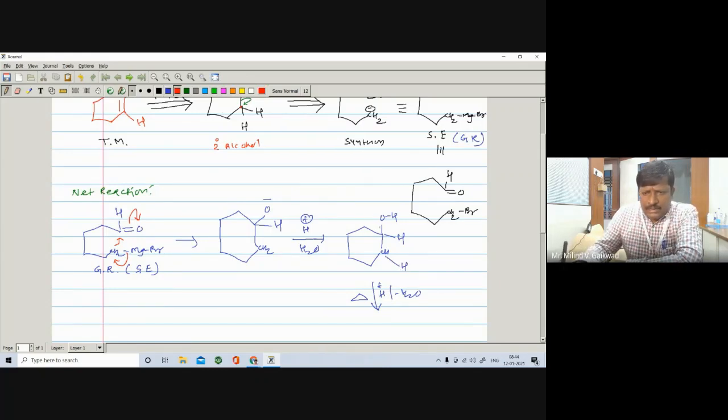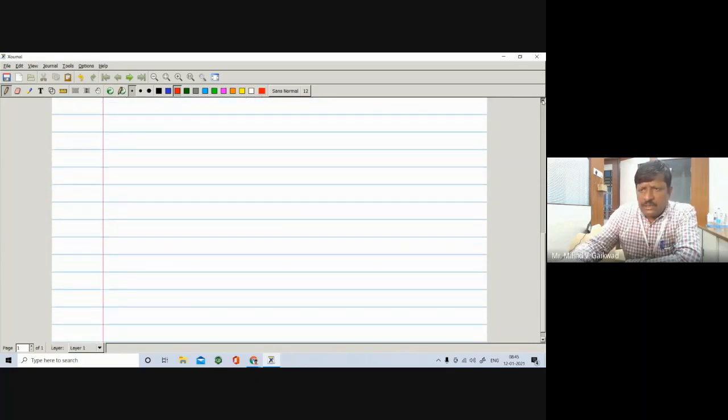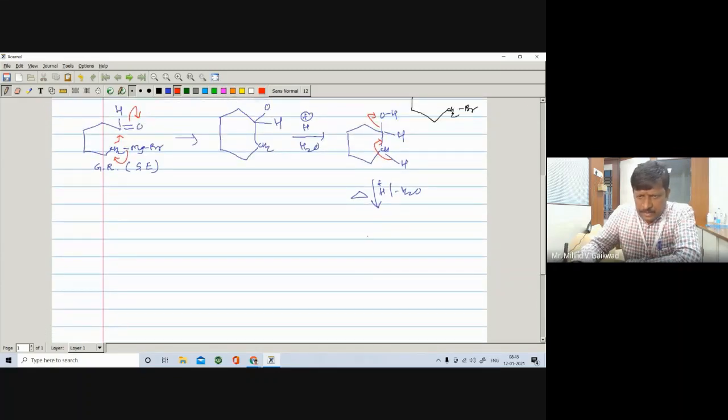So the sigma bond opens on the OH, OH negative, C positive. As soon as this C becomes positive, this sigma bond will shift here and there is a formation of carbon-carbon double bond. And you can get the corresponding cyclohexene. So in this way, we can convert it into the corresponding cyclohexene, that is the TM, target molecule. Okay, so this is the next example that you have learned.